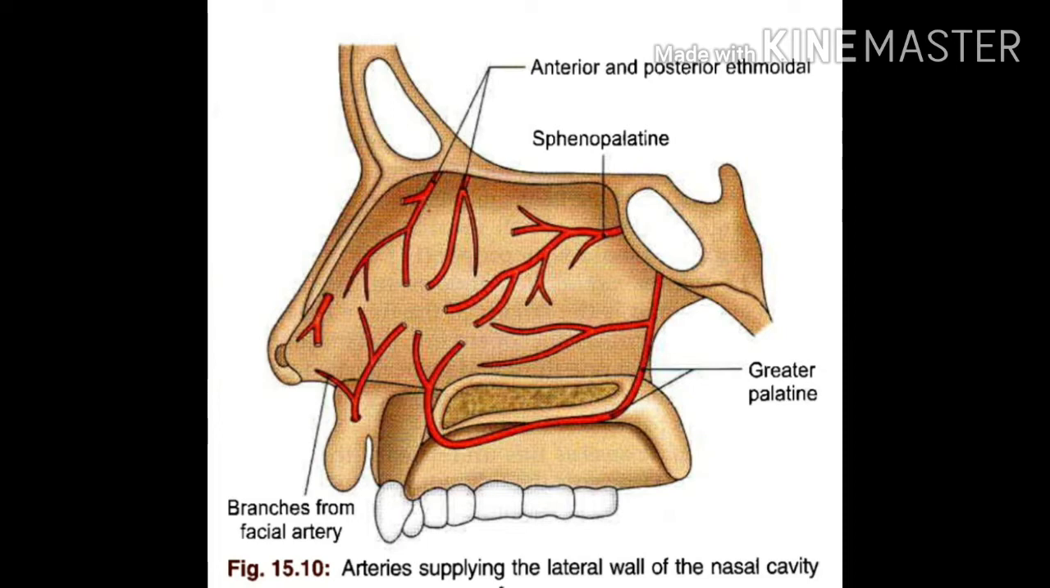Now the posterior superior part of the lateral wall of the nose is supplied by branches of the sphenopalatine artery. I'm saying again, the sphenopalatine artery supplies the posterior superior part of the lateral wall of the nose, and the posterior inferior part of the lateral wall of the nose is supplied by branches from the greater palatine artery. Okay, this is what you have to remember.